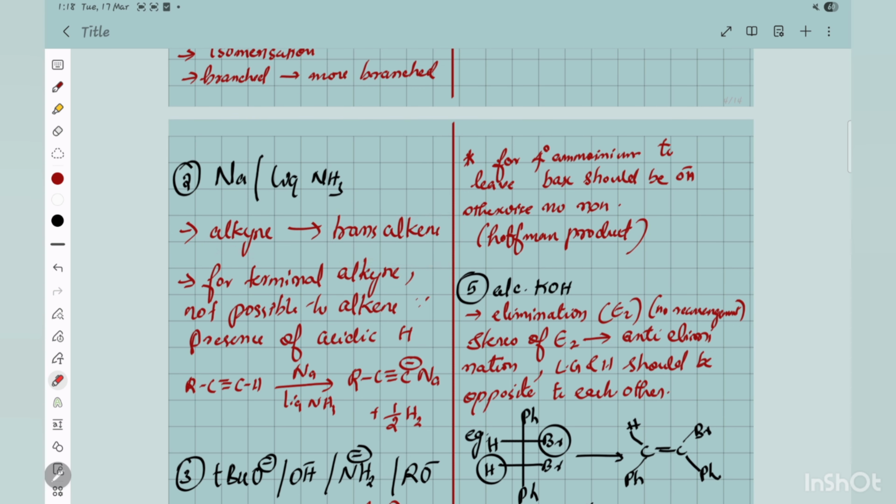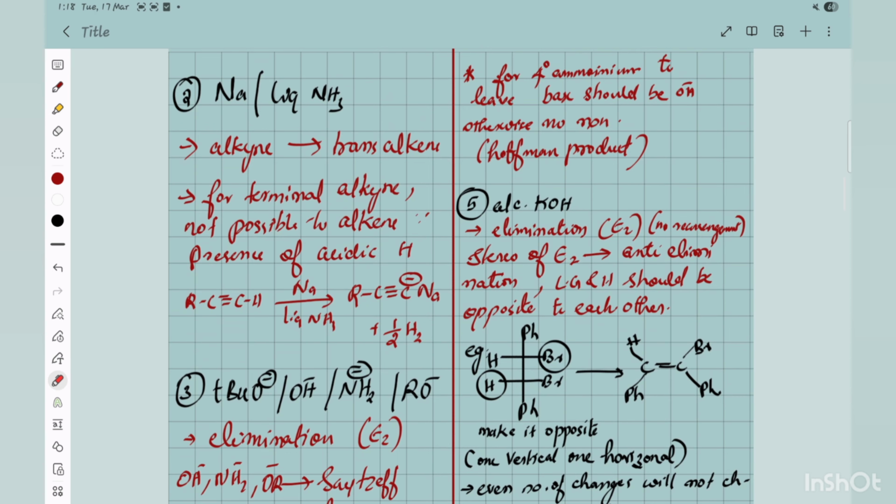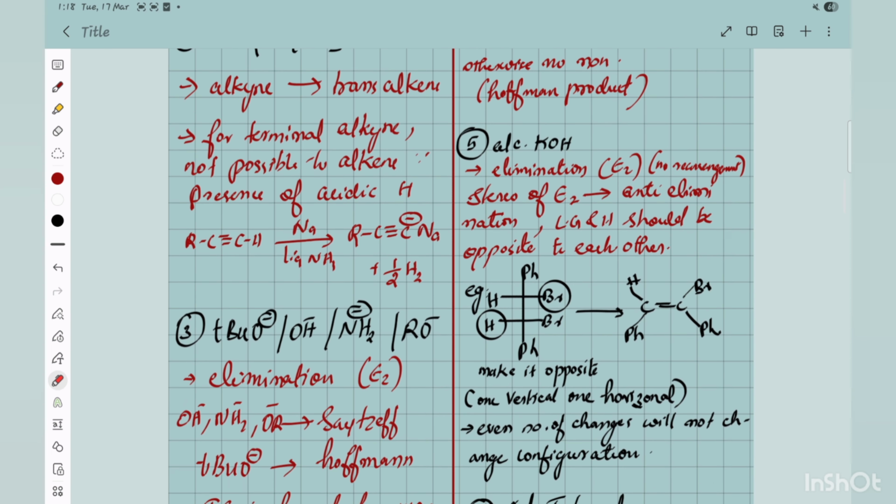For mains, its mechanism is not much important, but for advanced, you can do the Birch reduction for aromatics, when an electron withdrawing group is attached or an electron donating group is attached. Those things can be concentrated on. Again, the mechanism is important, so if you are preparing for advanced, it will be better if you know something about its mechanism also.